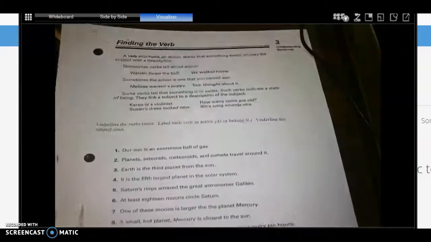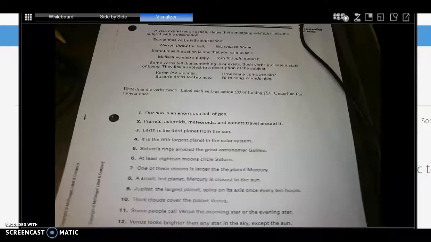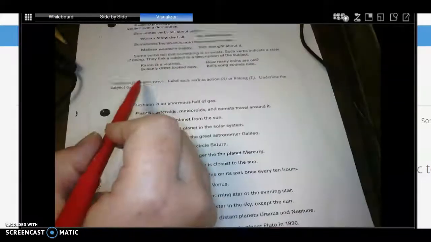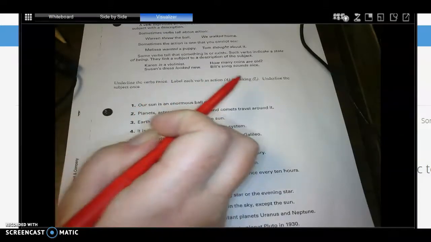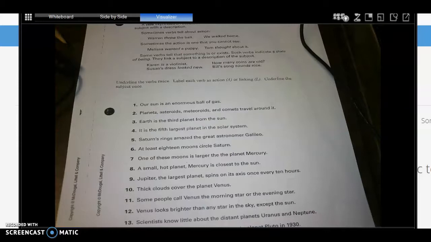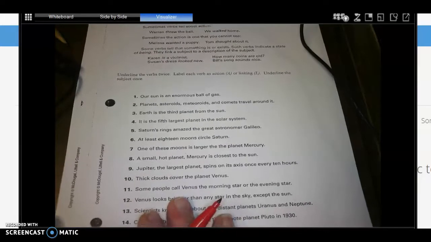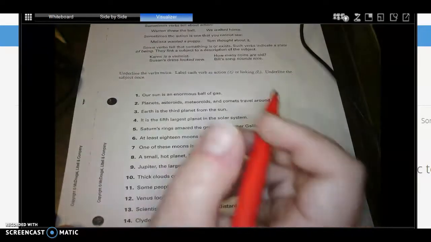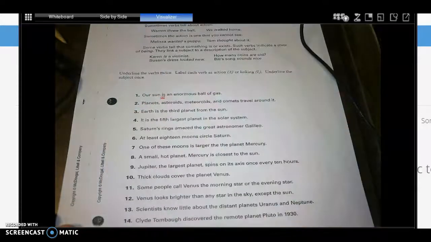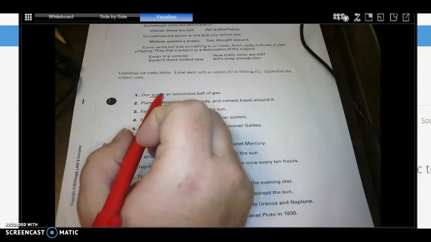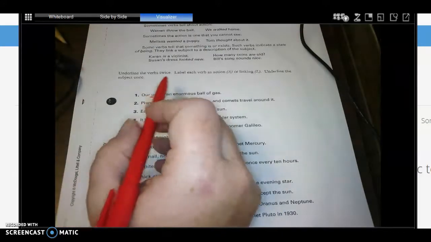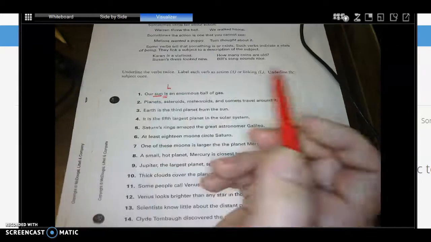We're going to go ahead and look at the worksheet that you have here. It says finding the verb. We're going to underline the verbs twice, and we're going to label each verb as action or linking, and we're going to underline the subject once. So let's go ahead and look at number 1. Our sun is an enormous ball of gas. You should have is as your verb, and sun is your subject, so we're going to underline it once. Is is on my linking verb list, and it is working by itself, so it is linking.